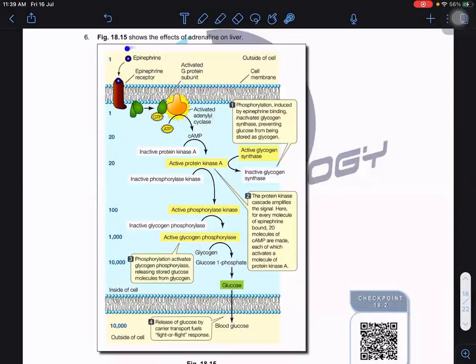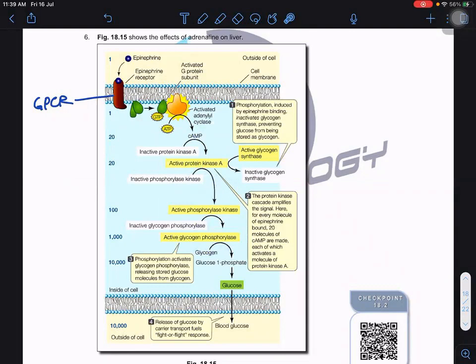Now, how about this pathway? It is similar, you can see, guys. Epinephrine is another term used in the US version, but for our syllabus it is called adrenaline. Adrenaline binds to the receptor, which is a G protein coupled receptor again. This GPCR activates the G protein, and the G protein activates adenylyl cyclase. Adenylyl cyclase is the enzyme that converts ATP to cAMP. So cAMP acts as the second messenger. What is the function of cAMP? cAMP is going to activate the cascade.